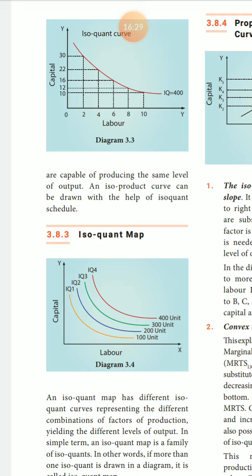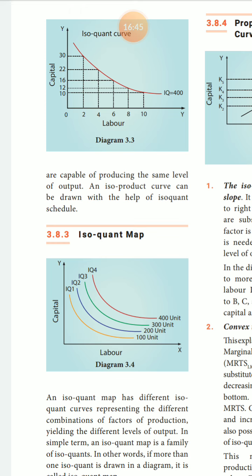Okay, listen students, this is one important question, a 5-mark question. Isoquant is a Greek word. Second point, the word isoquant means equal quantity.